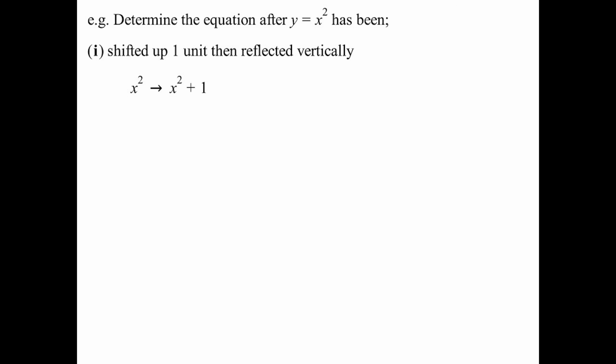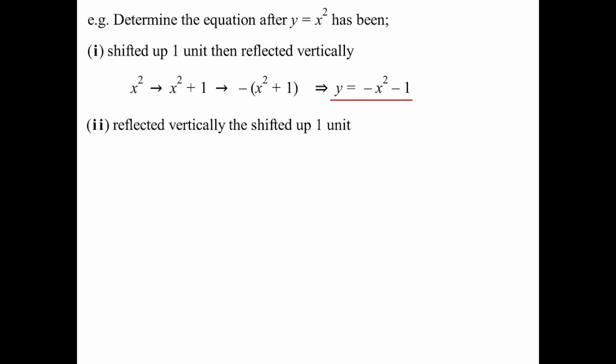So let's determine the equation after y = x² has been shifted, then reflected. So x², if the first thing I'm going to do is shift it up 1, would become x² + 1. When I reflect it, it will be then the negative of all of that because I'm reflecting it vertically. So it's grouped with the y if you like. So we get y = -x² - 1. If I go the other way, if I reflect vertically, then shift up 1 unit. This time, so the x² will go to -x², and then I'll shift it up, and I get -x² + 1.